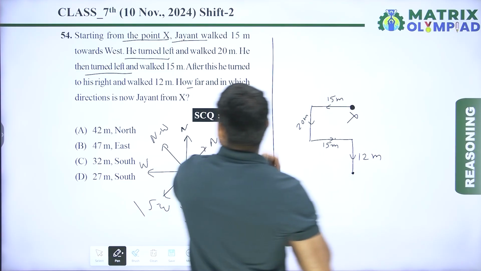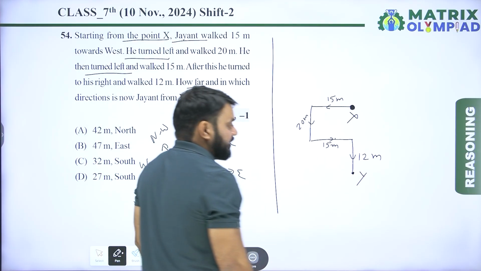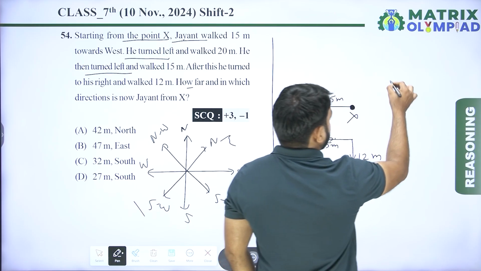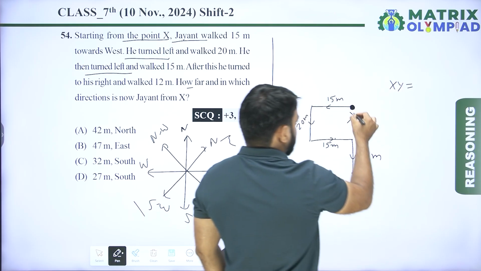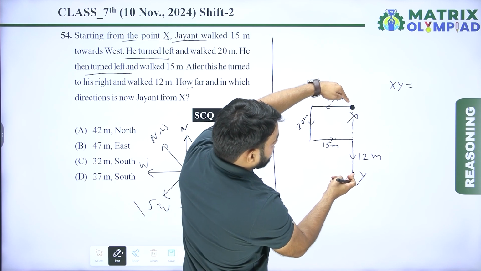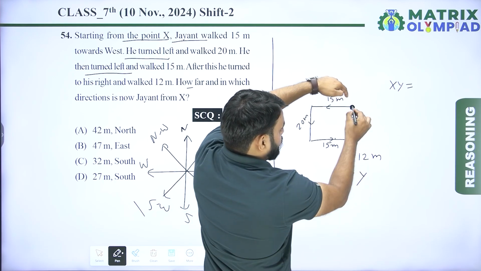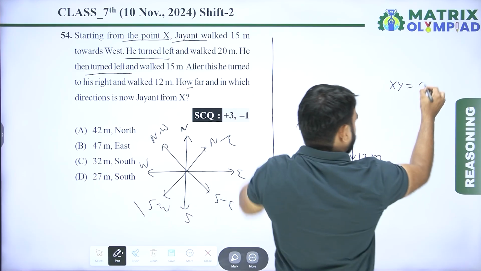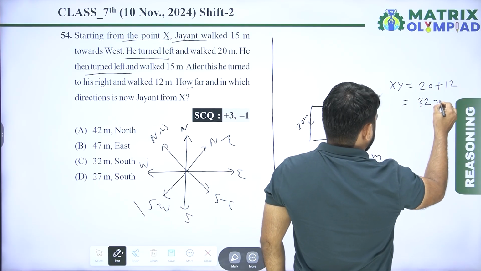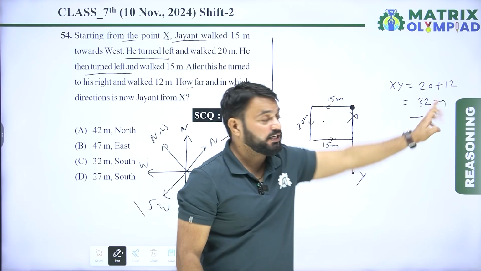Let's suppose Y is the final point of Jayant. Find the distance between X and Y. So distance between starting point and end point is 20 plus 12, so it means 32 meter.